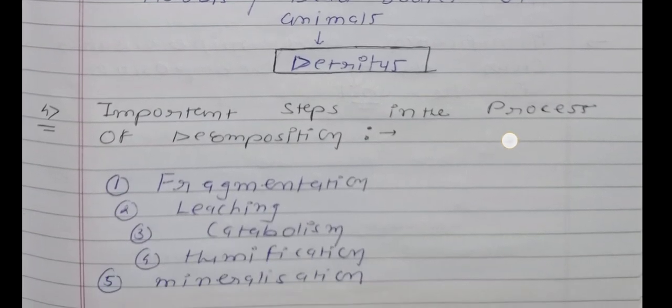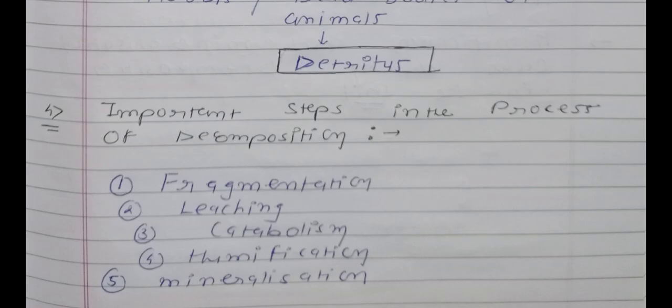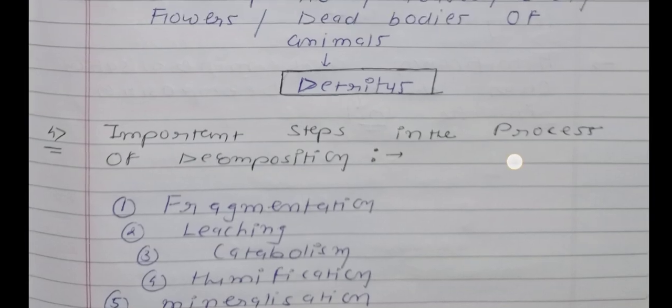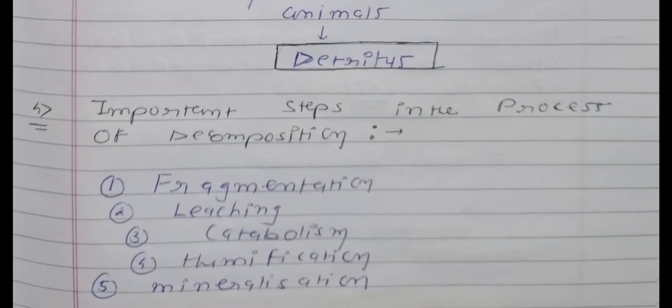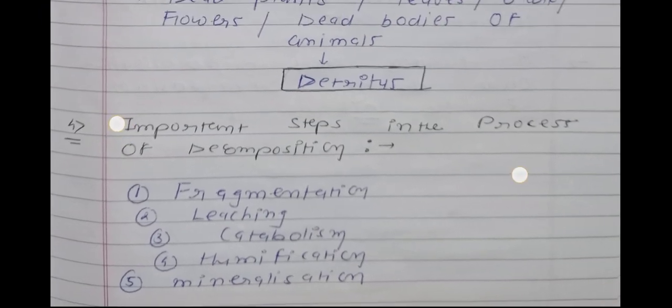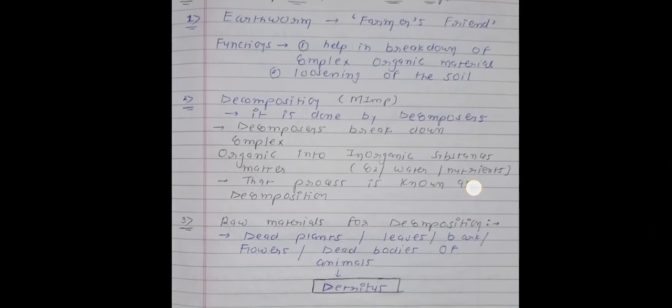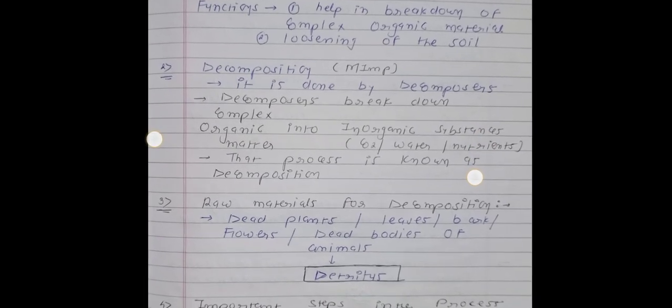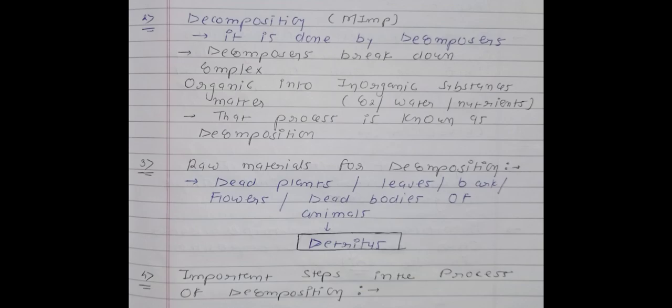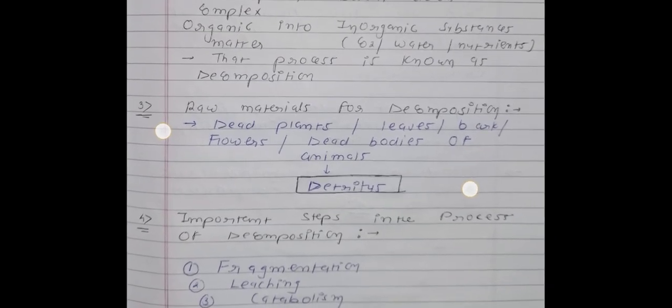Okay, now see point number 4. If we talk about the important steps in the process of decomposition, there are 5 main steps. First one is fragmentation, second one is leaching, third one is catabolism, fourth one is humification, and fifth one is mineralization. So here we have the main 4 points. In the first point, earthworm, farmer's friend. Second point is about the definition. Third point is about the raw material, and fourth point is about the 5 different steps.